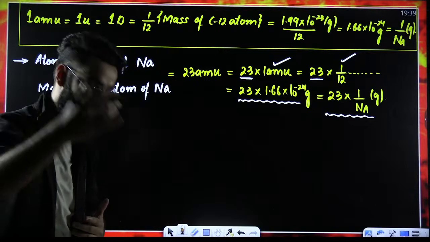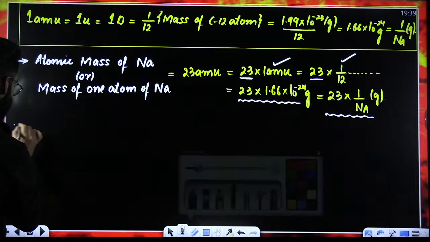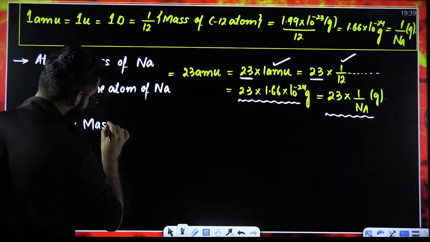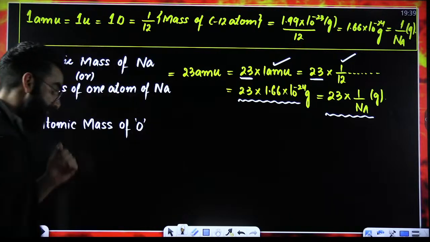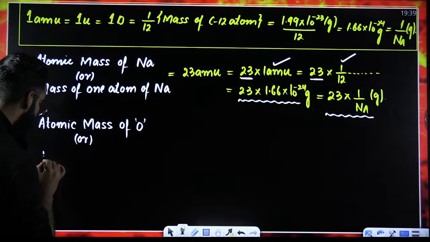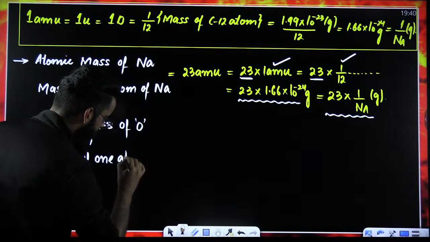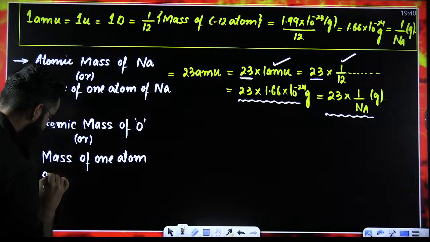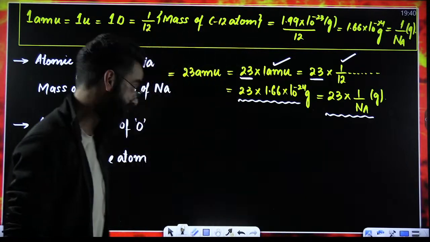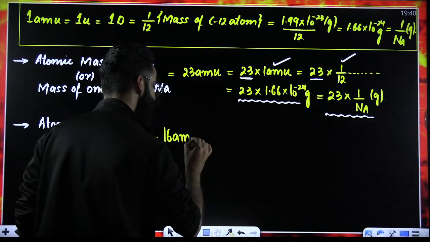Let's have a look at one more statement. For example, people, if I write the term atomic mass of oxygen, tell me first of all, what does it mean? What exactly am I talking about? I am talking about the mass of one atom of oxygen. People, do you know what is the atomic mass of oxygen? You must be knowing it, right? It is nothing but 16 AMU.